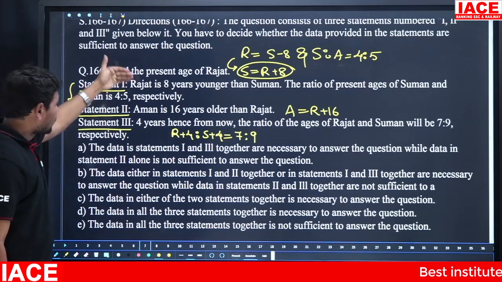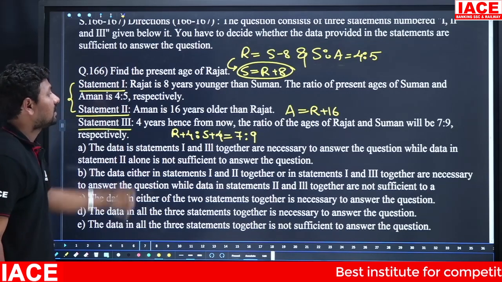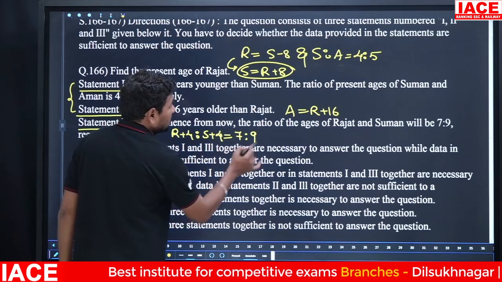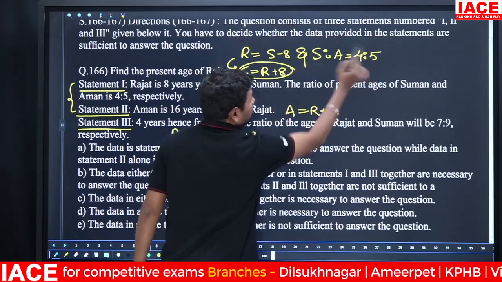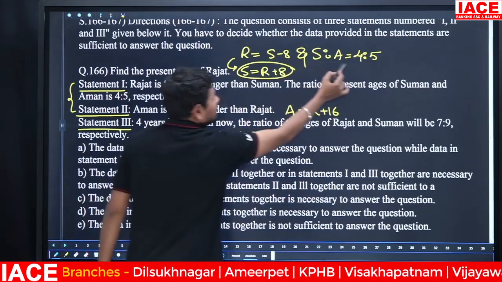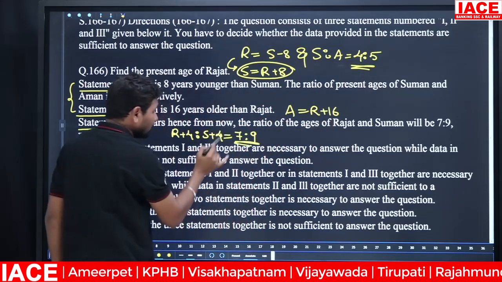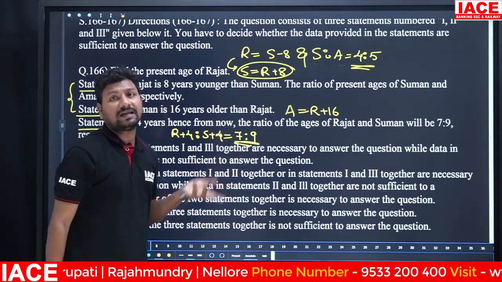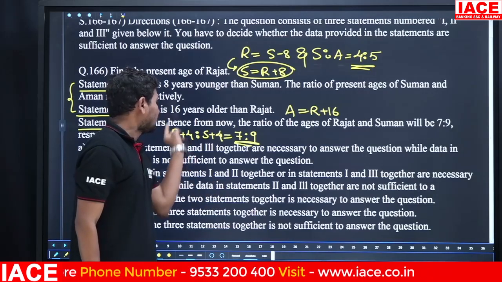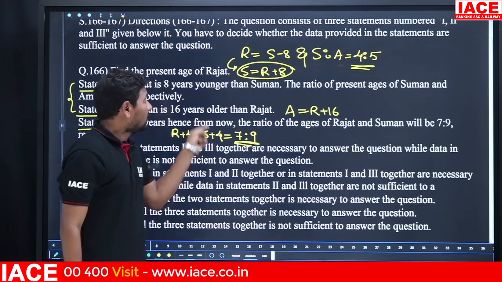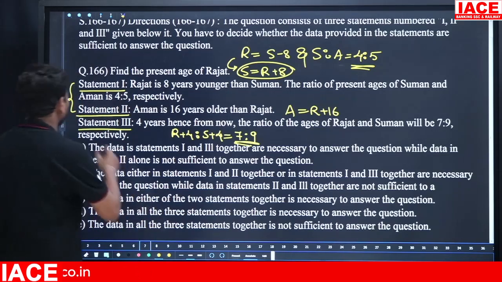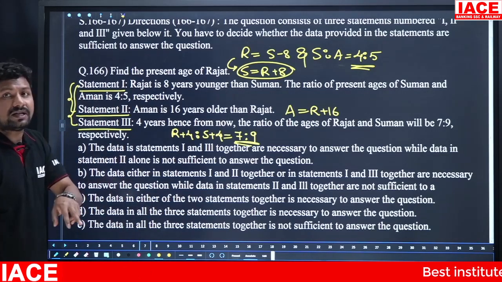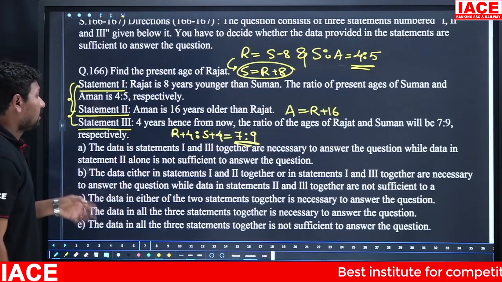Then I am going with statement 1 and statement 3. Statement 1 and statement 3 means R plus 4 and S plus 4 is 7:9, and S to A is 4:5. Then from this ratio to this ratio, how many years after? 4 years after. So we can easily get the answers here. Rajat's age individually will be found, and Suman's age is also individually found. You can check it, statement 1 and statement 3 combination. 1 and 2 is clear, 1 and 3 is also very clear to getting an answer.